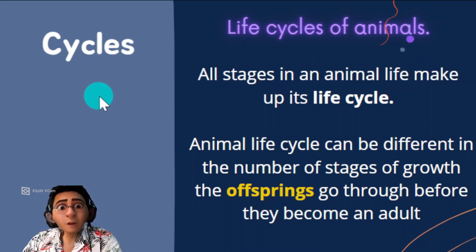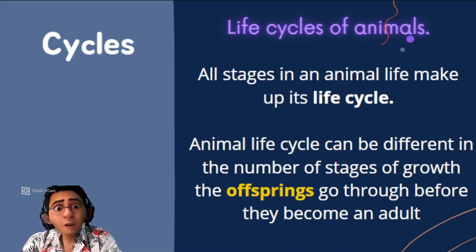So what are the life cycles of animal? The stages in an animal's life make up its life cycle. Animal life cycles can be different in the number of stages of growth of the offspring.